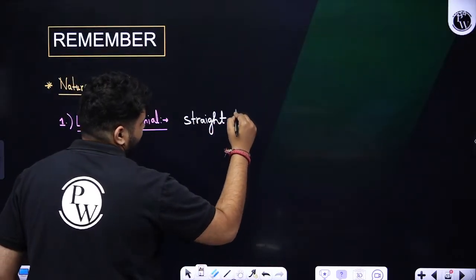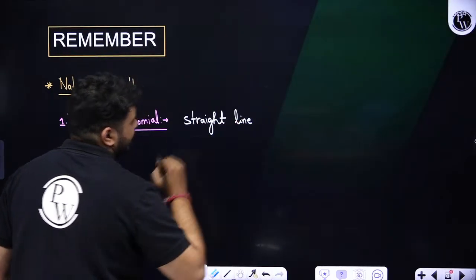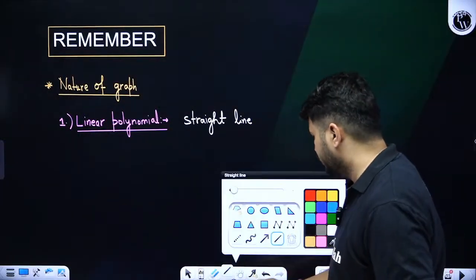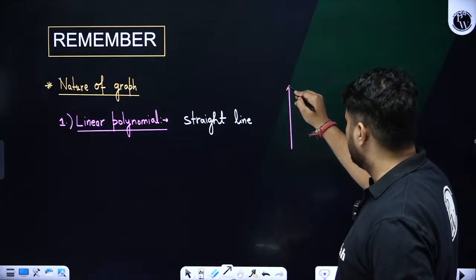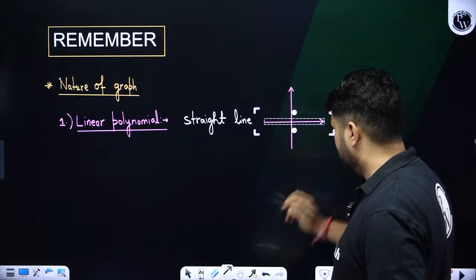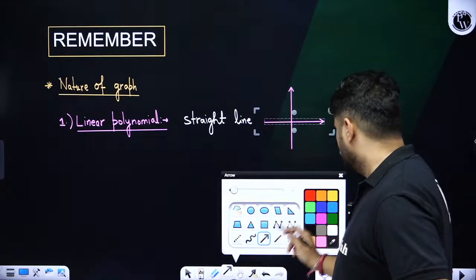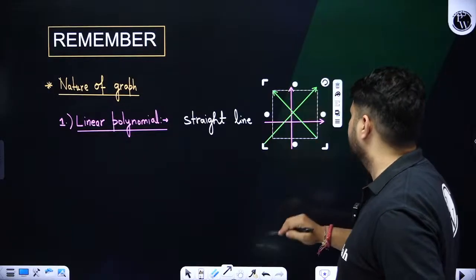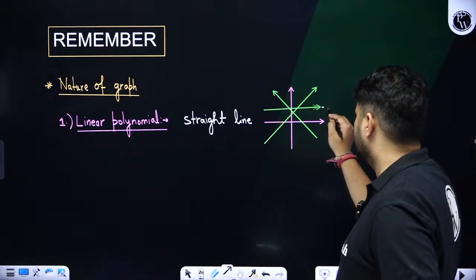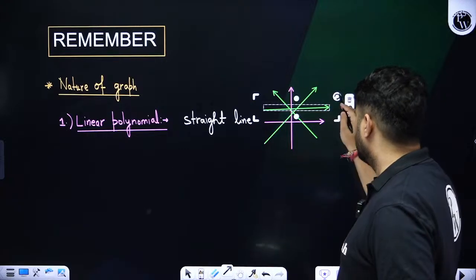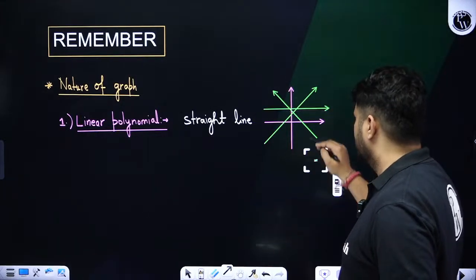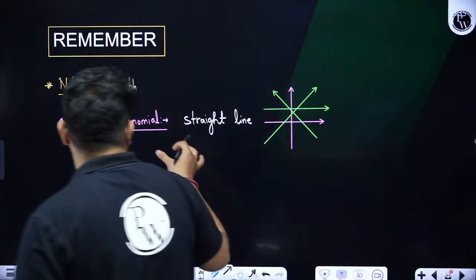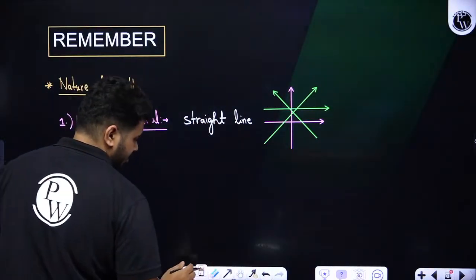The straight line can be anyhow. I am not worried about how it is oriented. It can be like this also. If I consider the coordinate plane, the straight line can be like this, or like this, or it can be a horizontal straight line, a constant polynomial line. Clear? So this is nothing but the nature of graph of a linear polynomial.